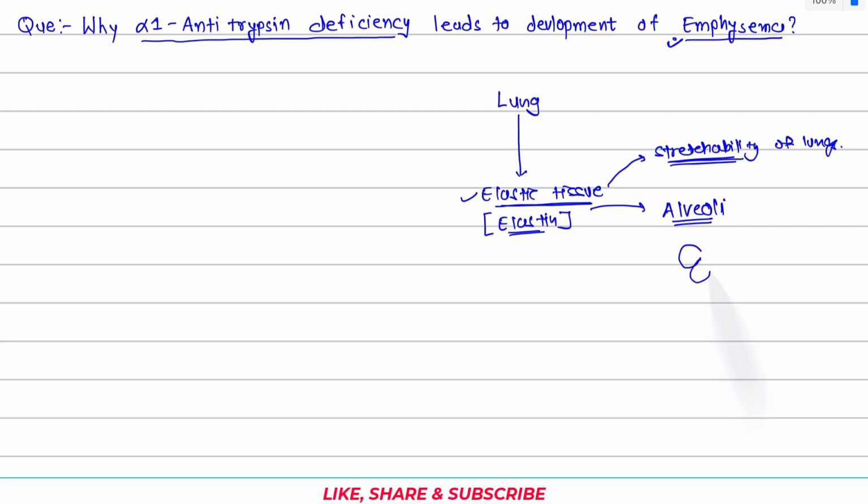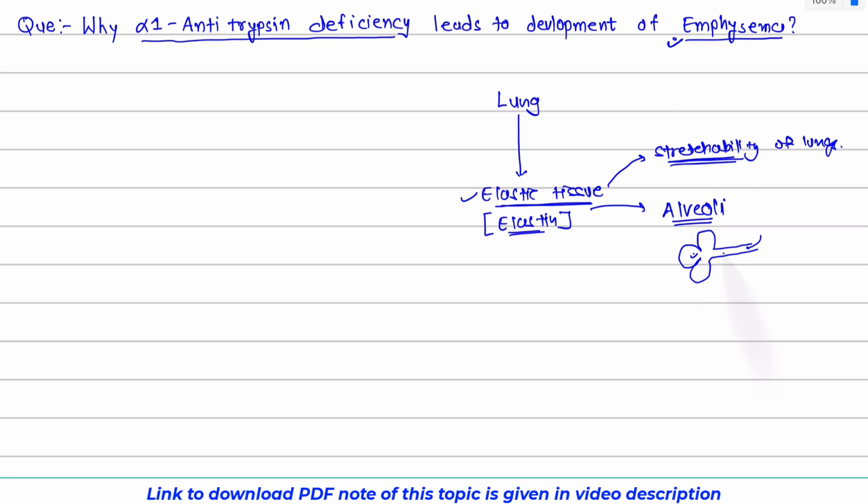This is the second alveolus, this is the third, and such a bunch of alveoli are connected to the alveolar duct. Through this alveolar duct, air can enter the alveolar airspace, and when we expire, air comes out through the alveolar duct. In the structure of the walls of the alveoli, elastin is a main component. So this is the importance of elastin in our lung.